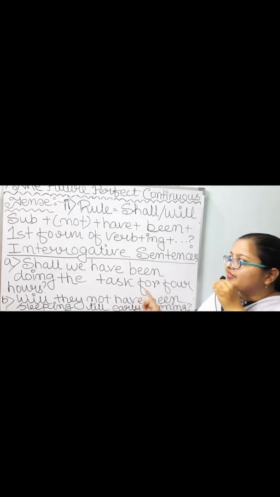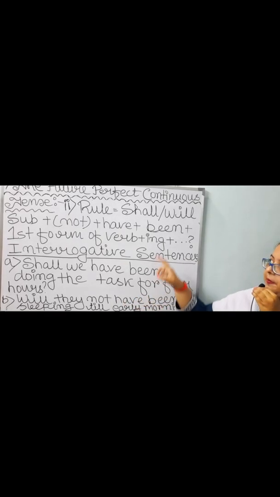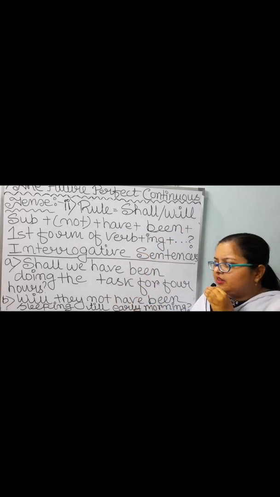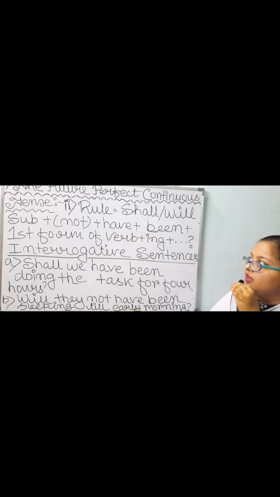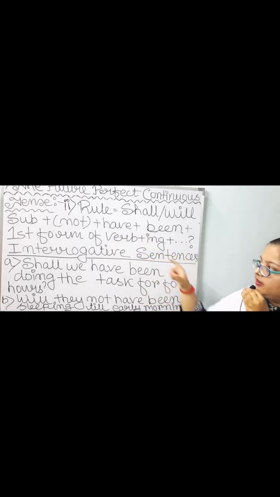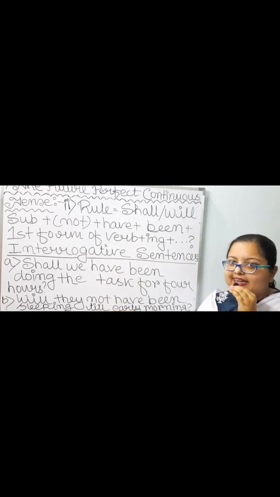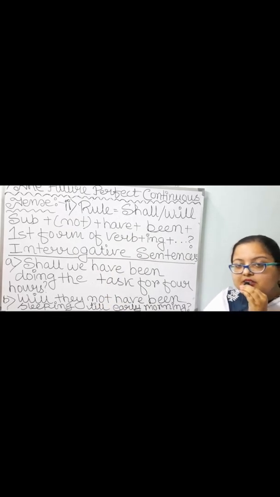Question mark. Next, number B. Will is taken with that subject they. With they, will is suitable. Then not is taken in this one. Have been. First form of verb sleep has been taken. Sleep, slept, slept.